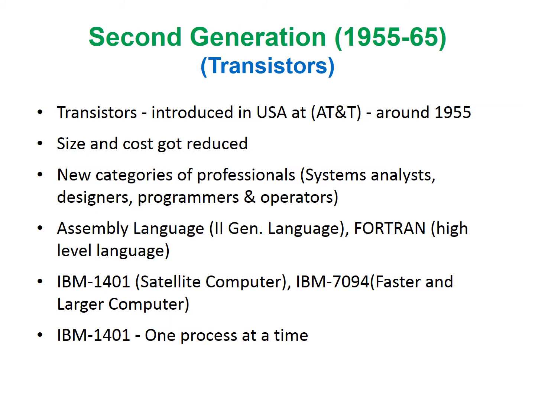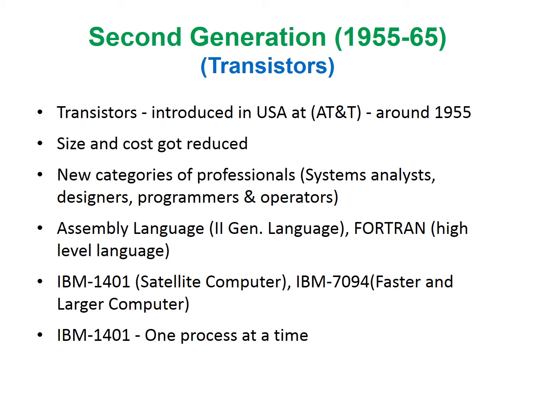Next is the second generation computers. These computers were using transistors as the central components. These transistors were introduced in the USA at AT&T company around 1955. Introduction of transistors dramatically reduced the size and the cost of the machine, and the reliability of the computers also improved. For the first time, there were new categories of professionals called systems analysts. Designers, programmers and operators existed as separate entities.